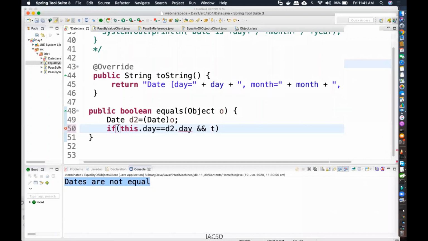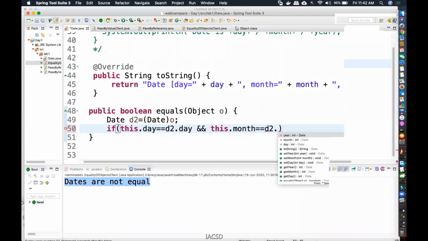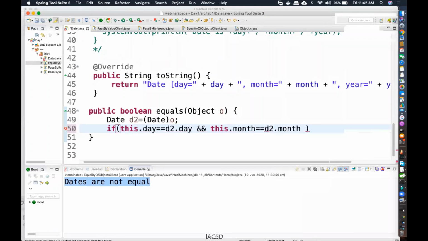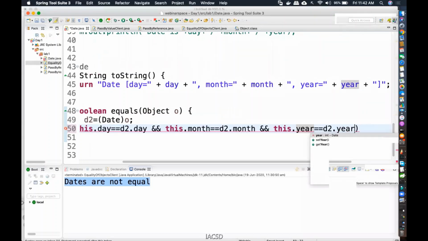I should have month also the same. This dot month equal to D2 dot month, and this dot year equal to D2 dot year.